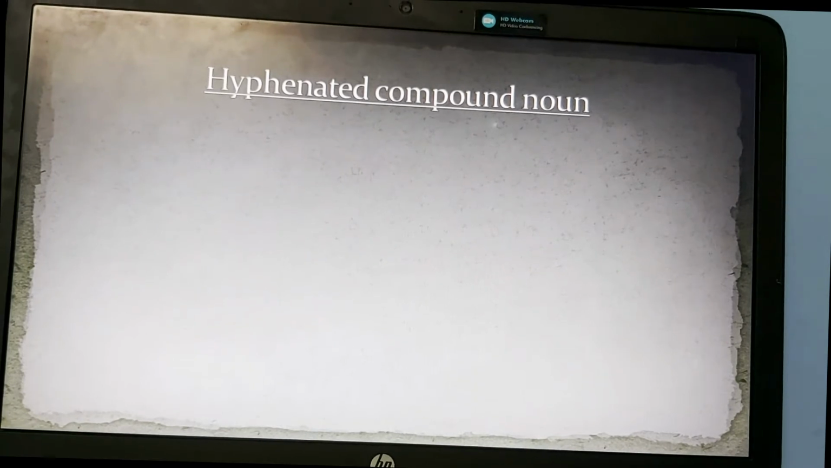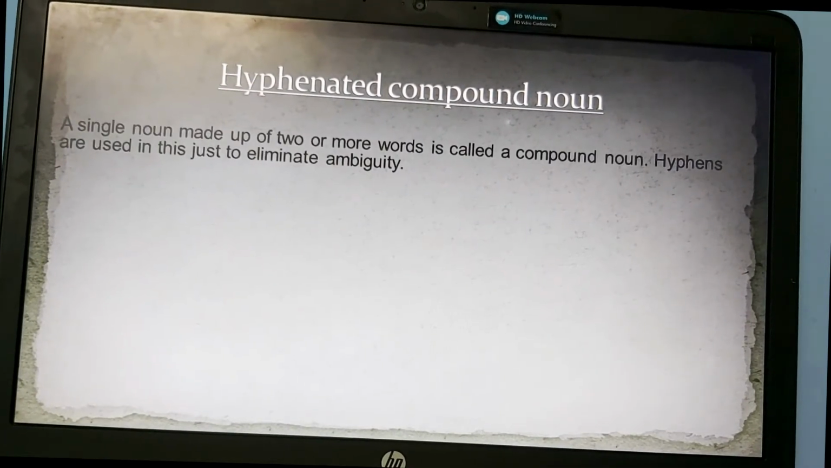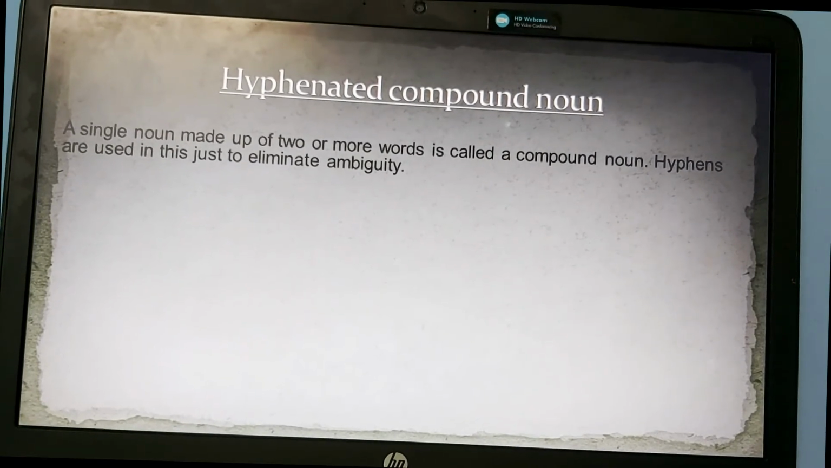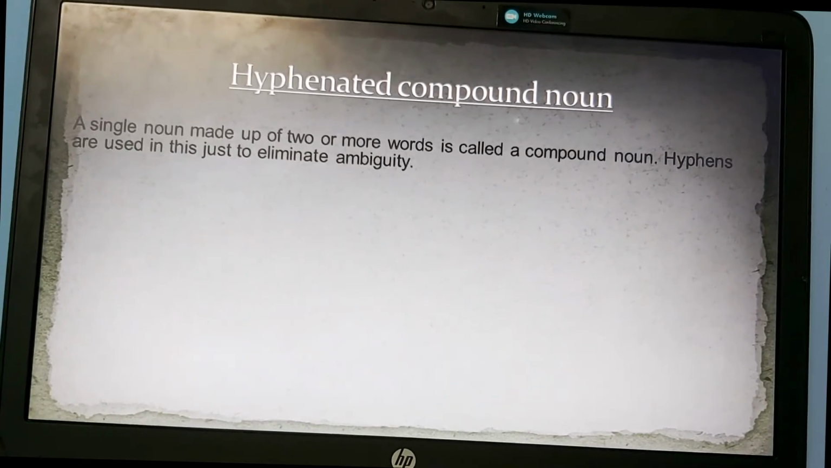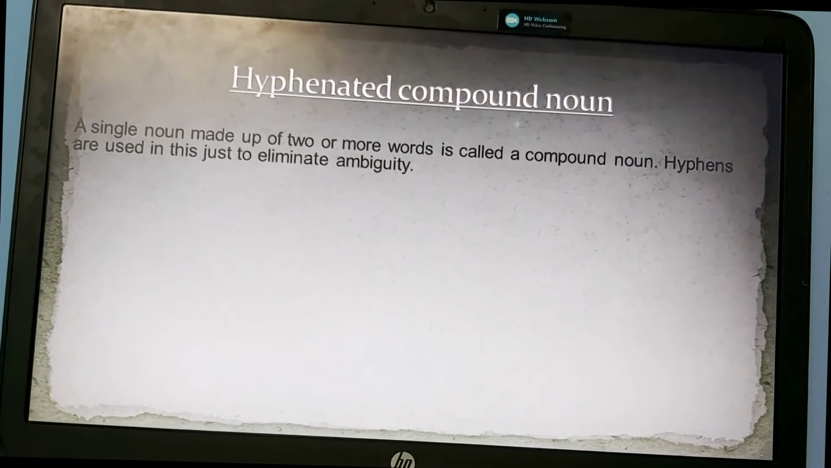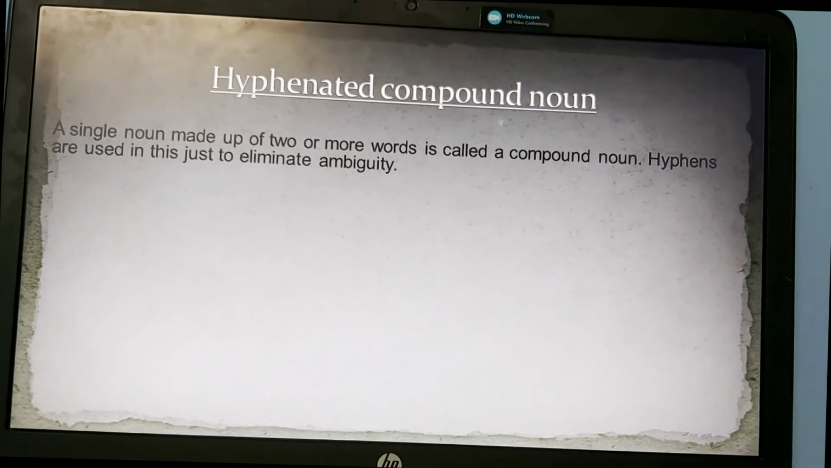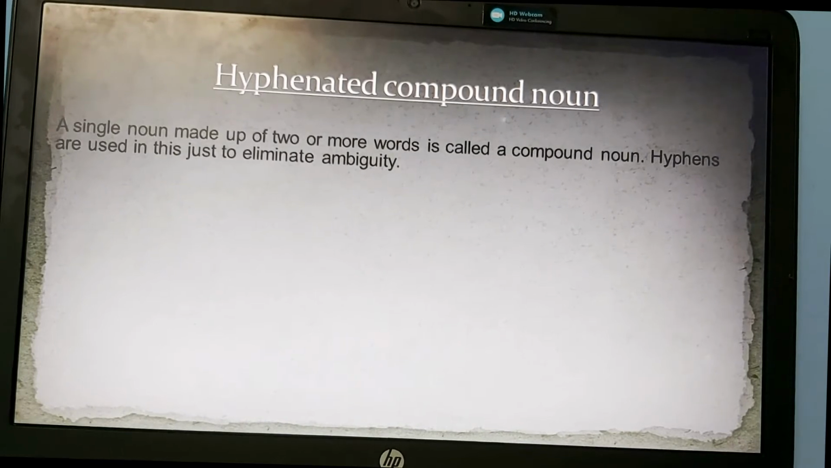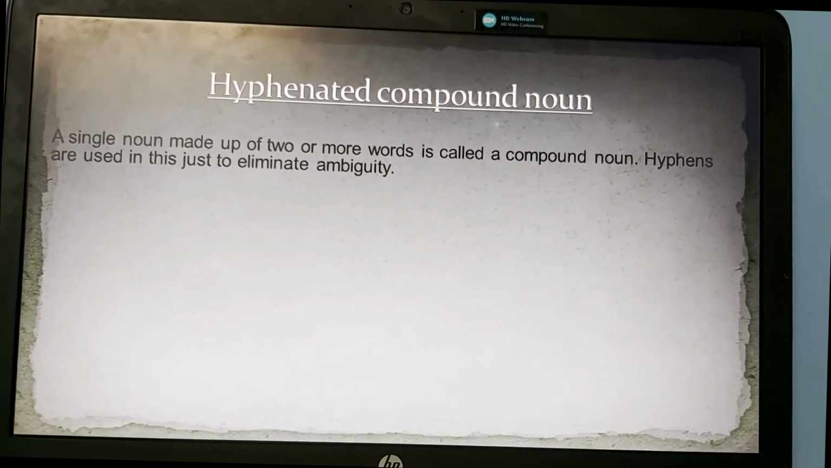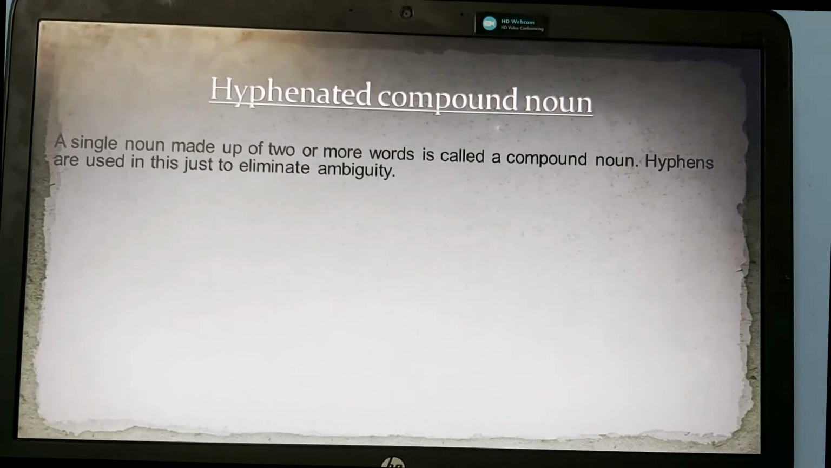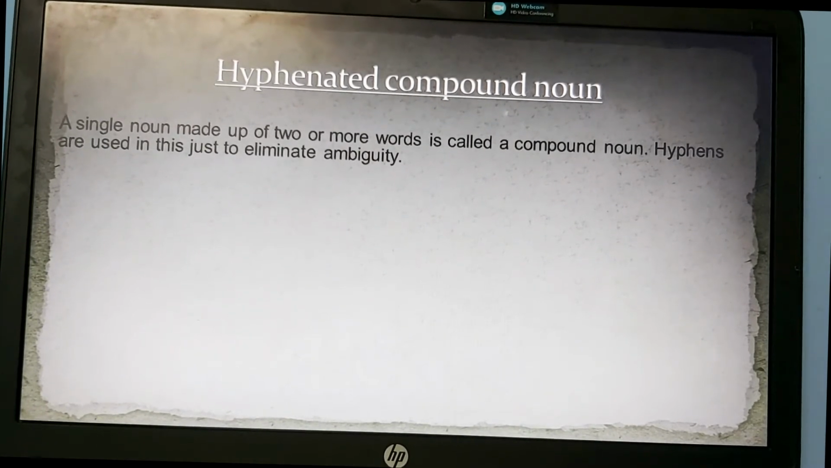Next we have hyphenated compound nouns. What are these? A single noun made up of two or more words is called a compound noun. Hyphens are used in this just to eliminate ambiguity. What is ambiguity? Ambiguity means unclear words or explanation. So a hyphen is added to a compound noun only to make the expression clear.